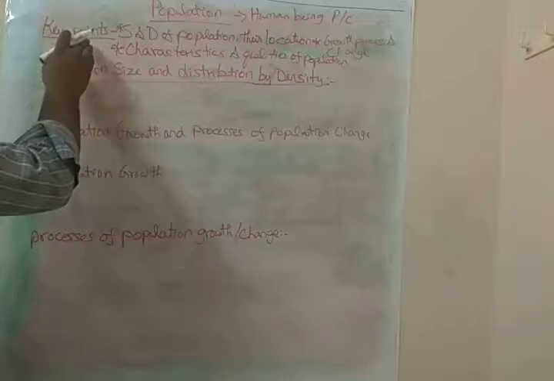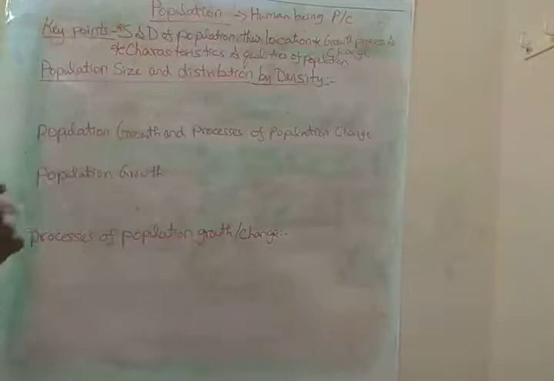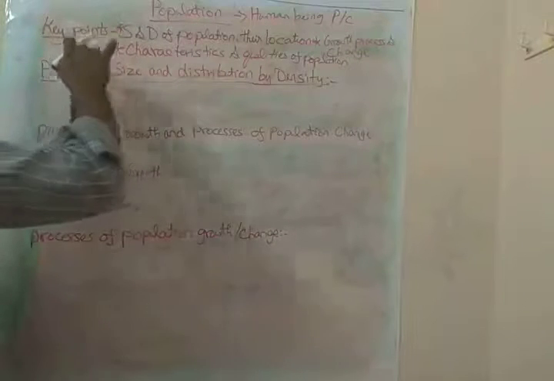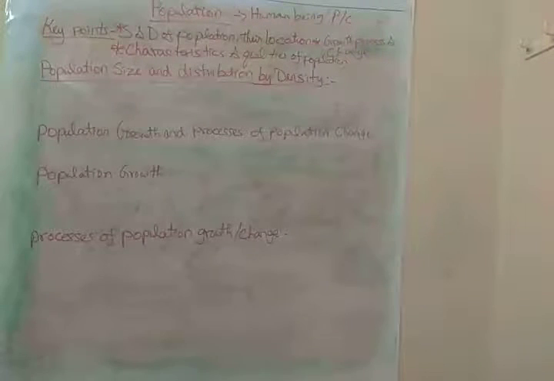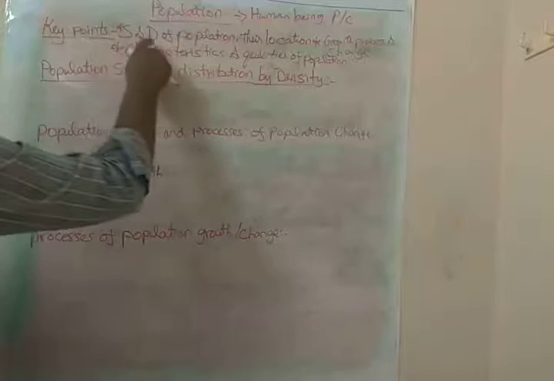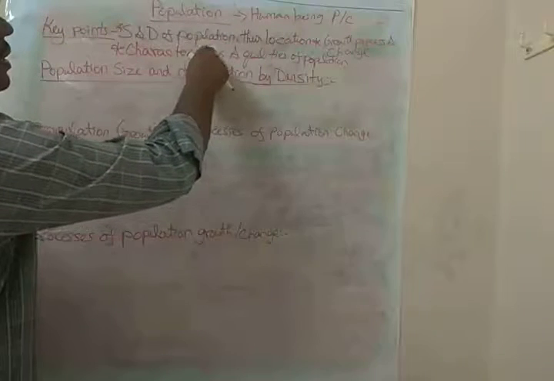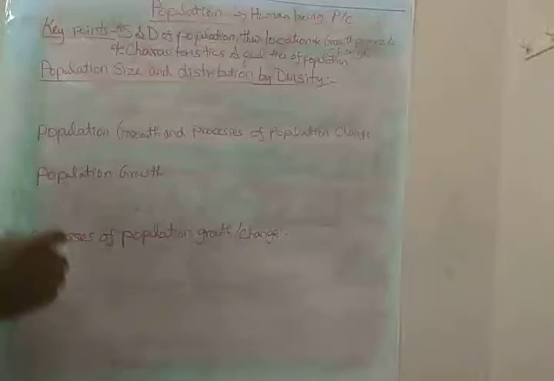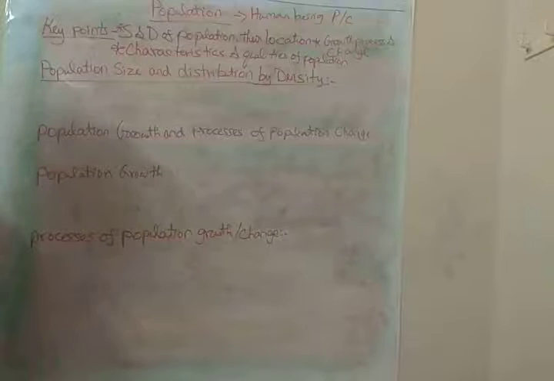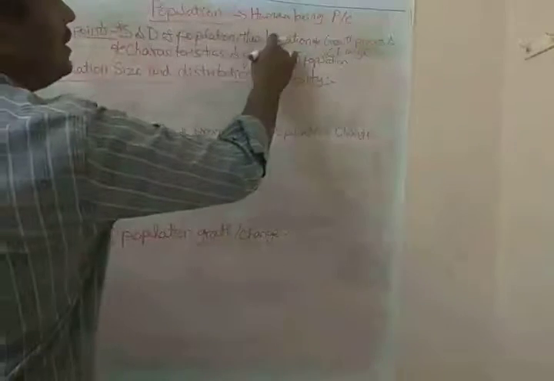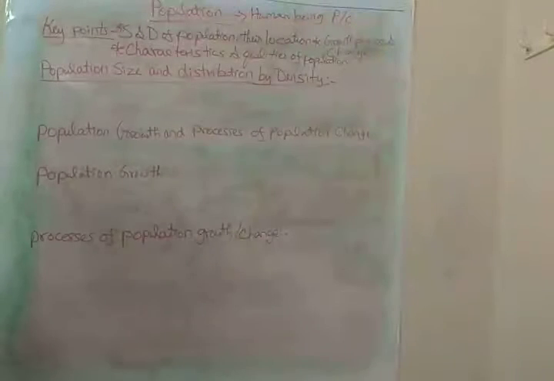Three key points are given at the beginning of this lesson, in the form of three questions. The first question is: what are population size and distribution? We can find this by seeing where most of the people are living, and in which place they are living. We'll see it briefly in this lesson.